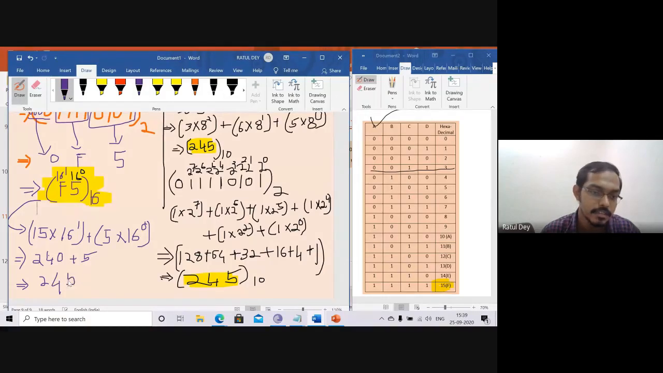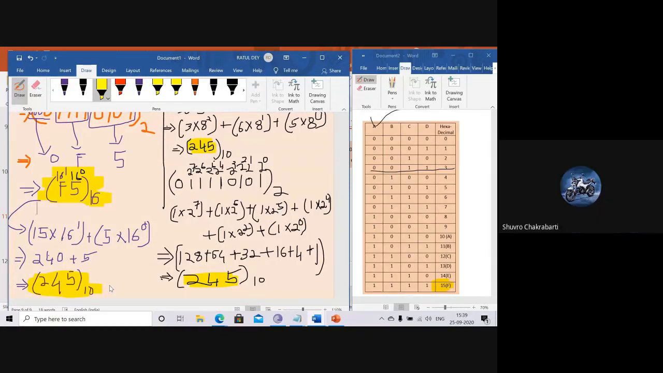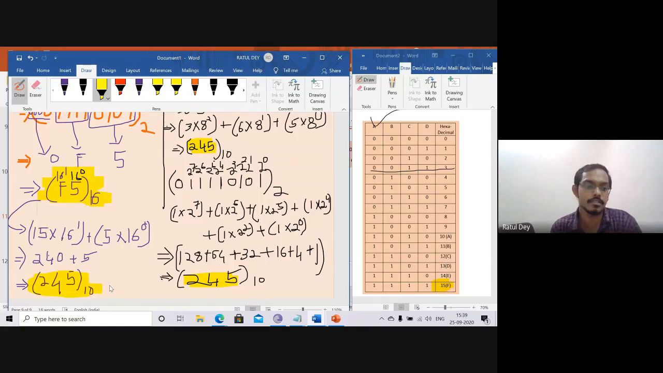Base 10. I hope you are clear about that. Yes or no? Yes, sir. So now your number system conversion is clear. Yes or no? If you have any doubt, you can tell me.